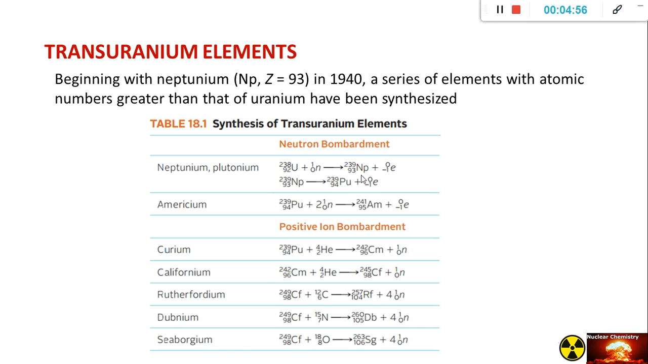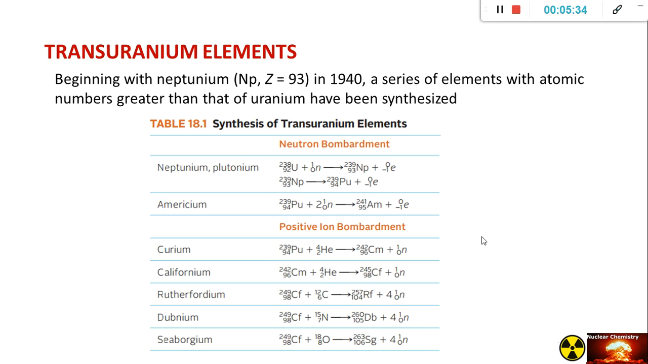Neptunium then undergoes beta particle emission. Then it produces plutonium 239. After that, plutonium 239 bombarded with two neutrons produces americium 241 with a beta particle.